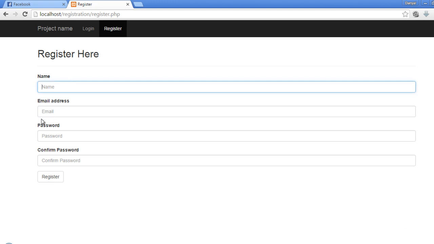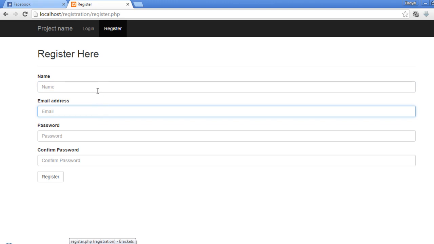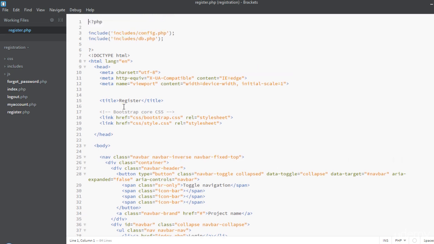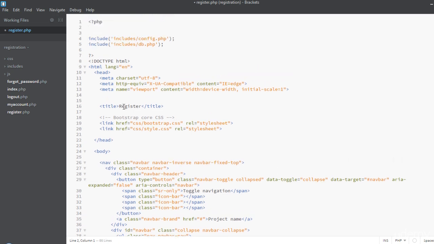So for restoring these form values, we have to store them into the session and then restore those values into the form fields from the session again. So for that we have to use session. In PHP, if you want to use session, you have to start the session at the start of the file.